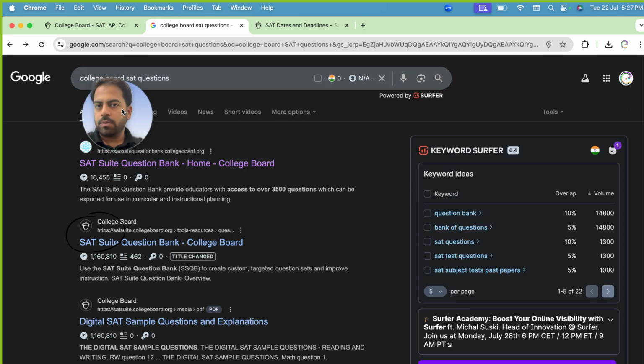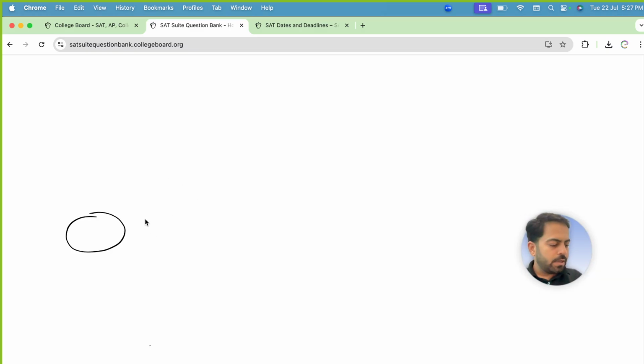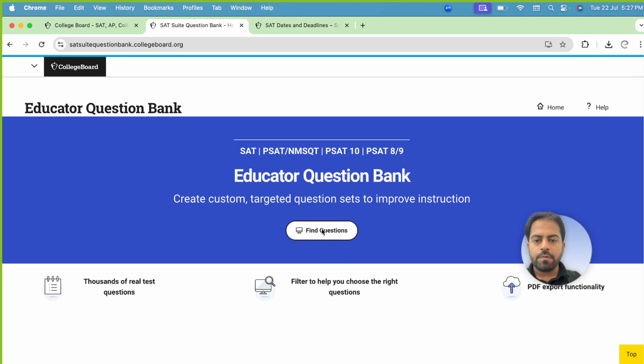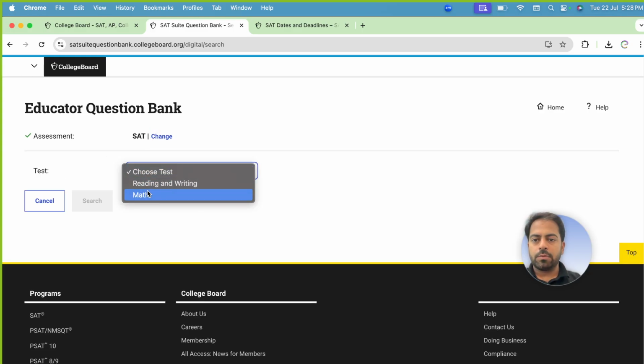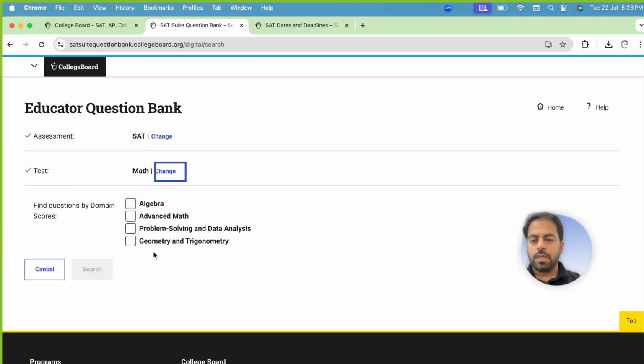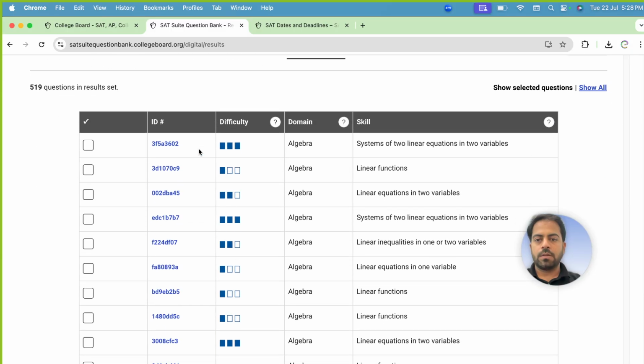College Board SAT questions. As you all know, College Board is the one which conducts the exam. So you go to SAT question bank here, and after this, find questions. In find questions, we will choose assessment and then choose type. These are the four different categories. Let's go for algebra, and then on algebra, these are the topics.